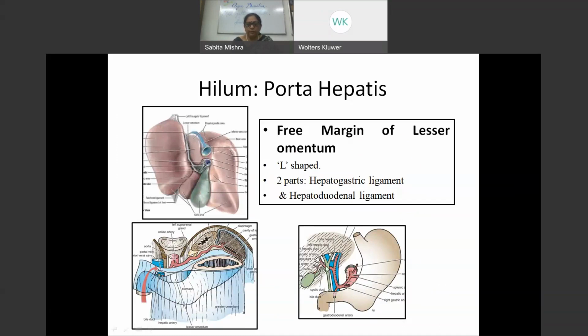So if we remove the omentum, these are the structures that one would see in this free margin, and this is called the free margin of the lesser omentum. So what are the structures which are lying here? It's the hepatic artery, the portal vein, and the bile duct. These are the three structures which are lying in the free margin of the lesser omentum.